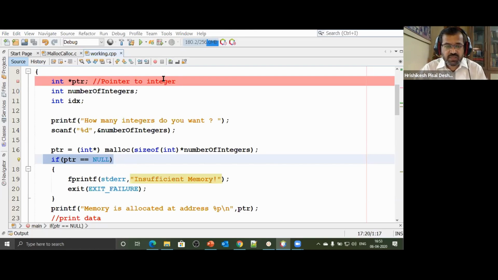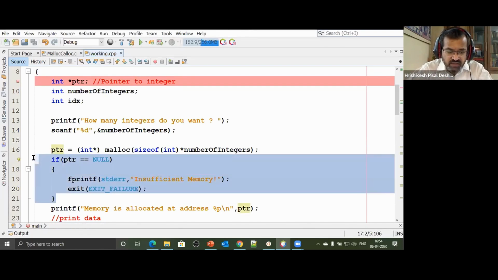Such kind of reporting should have happened. That does not happen with these standard library functions, malloc, calloc, realloc. They return a value, and we have to check what that value is. If the value is anything other than null, allocation is successful. And if it is null, that means it has failed. So it is our duty to make sure that we cross-check. And at every place in the program where we have allocated memory, we'll always have to go ahead and check.